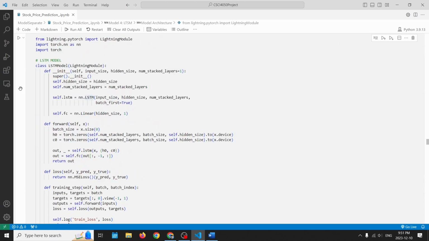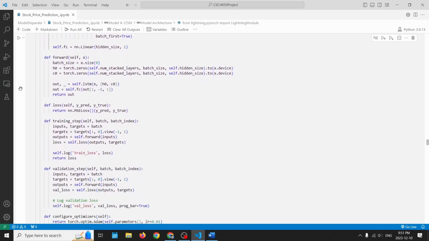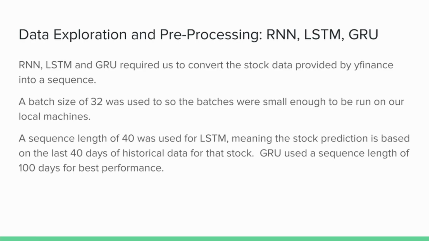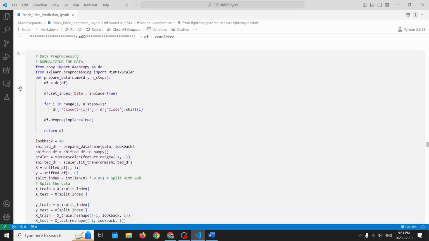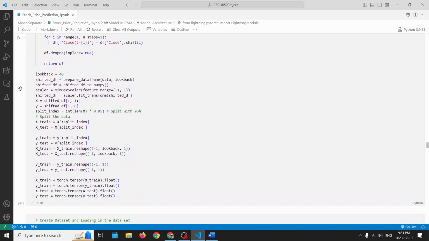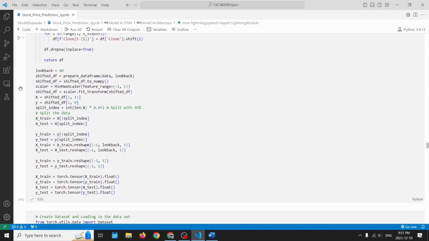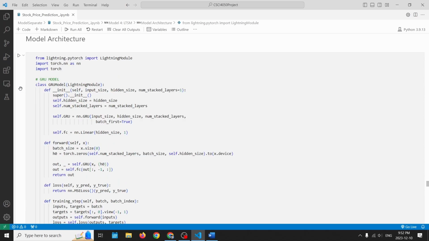The LSTM model was designed similarly, taking a hidden size and number of stacked layers parameters. LSTM and GRU use different data preprocessing techniques using the min-max scaler. In addition, 95% training data was used for these models to achieve desired accuracy. GRU was very similar to LSTM, also taking a hidden size and number of stacked layers parameters.